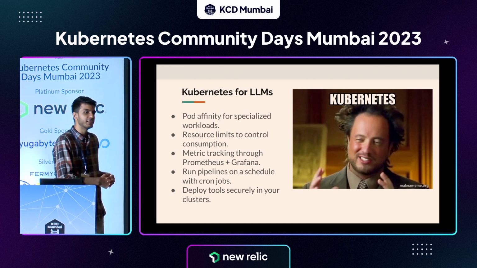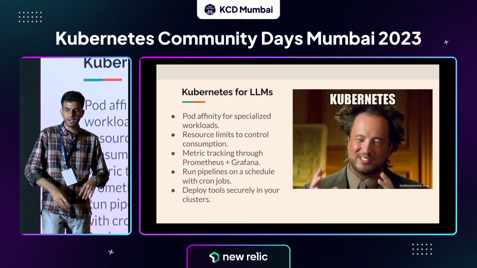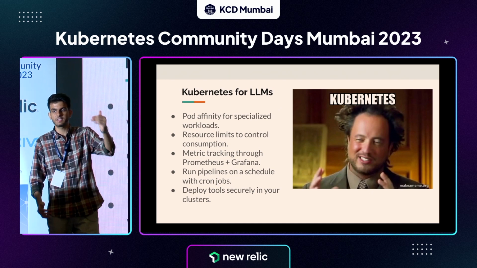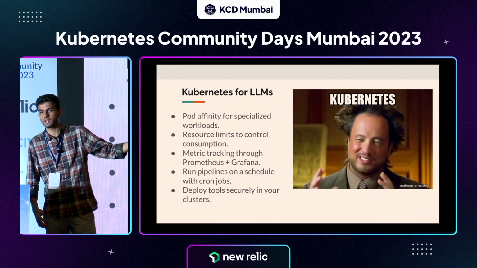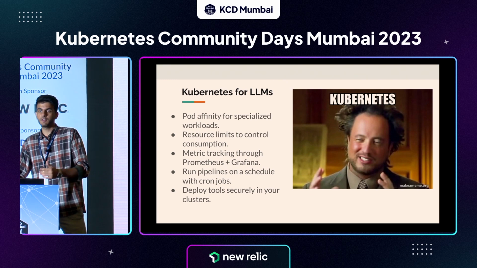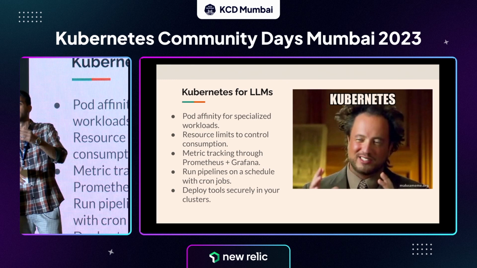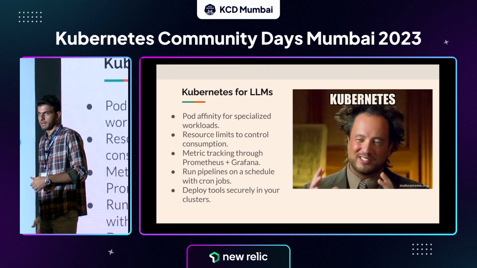The second thing could be resource limits. If you are building such an application in production, you need to make sure that it doesn't exceed certain limits that you have set for your environment. For example, if your platform team doesn't allow you to consume a lot of resources, one way to ensure that it doesn't cross the thresholds is by setting resource limits for every namespace or on a pod level, whatever suits you.